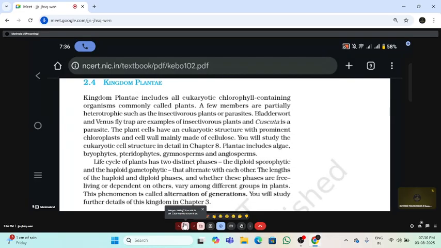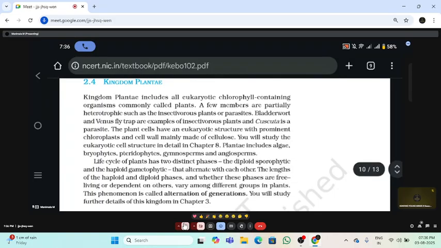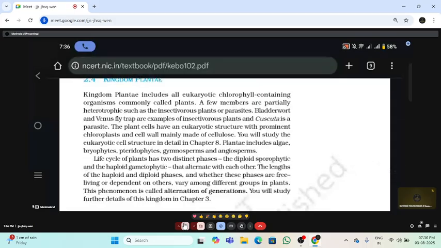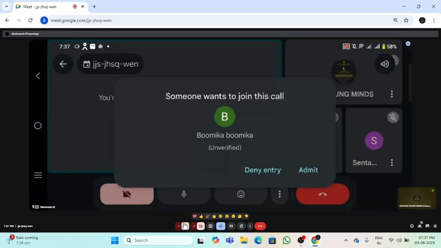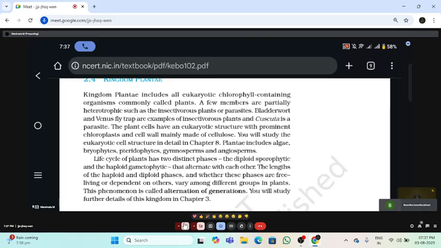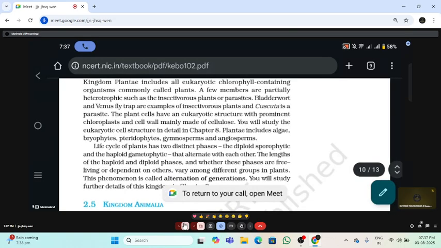Under vegetative reproduction, we have binary fission and budding. Binary fission means the organism is divided into 2. In budding, a small outgrowth is produced from the parent body, which is called a bud. Until it matures, the bud stays in the parent only. Later it gets detached from the parent and grows into a new individual.